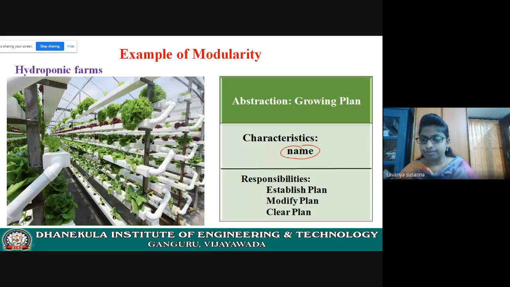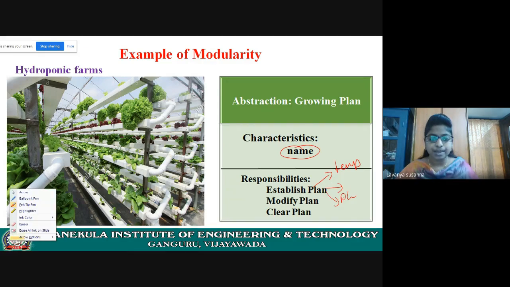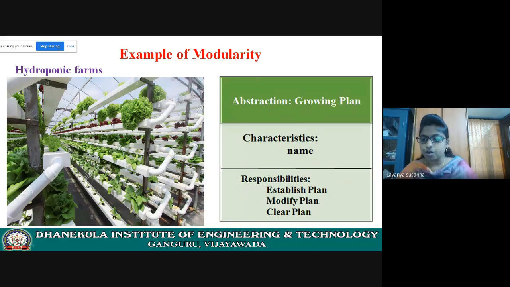See here, the name and responsibilities. You need to establish the plan. What is establishing the plan? It means you need to set temperature, light, everything. Next, you need to set pH levels, everything. There will be a plan. If you want to modify the plan, you can modify it for the next stages. If you want to clear the plan, you can clear it. These are the responsibilities of the growing plan.